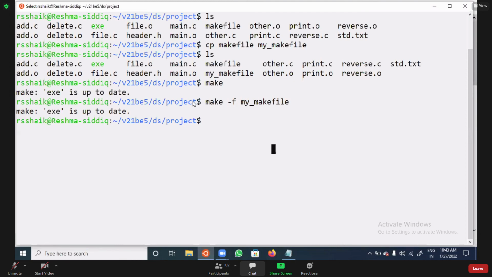Otherwise, raise your hand and I will give permission. V21 BE5 S26. But where is the directive? You are saying executable file, not executable file. You are asking the question: is it possible to delete a directive? Which directive am I being asked about?